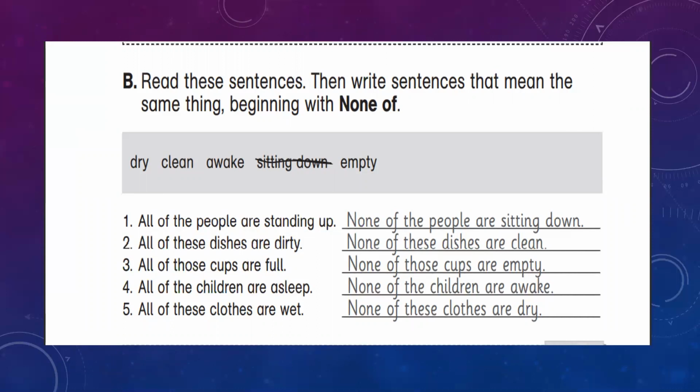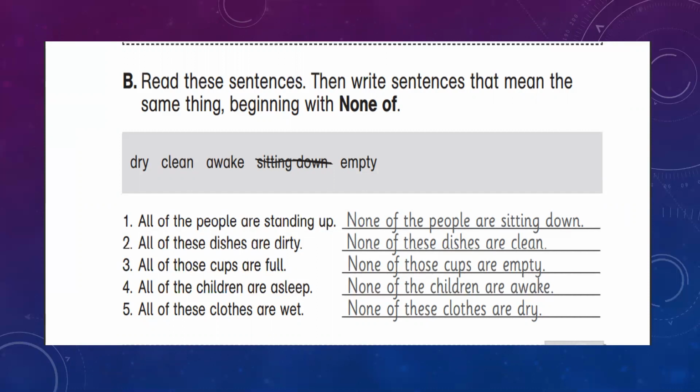Number 1, all of the people are standing up. None of the people are sitting down. If everyone is standing, then no one is sitting. So it's obvious. All of the people are standing. We can make a negative sentence like this. None of the people are sitting down.